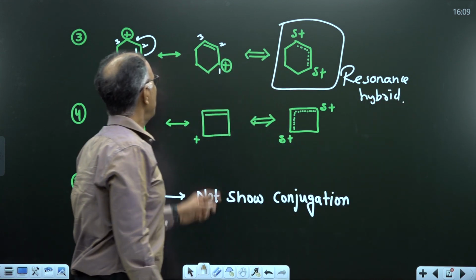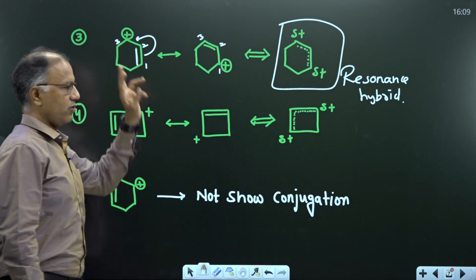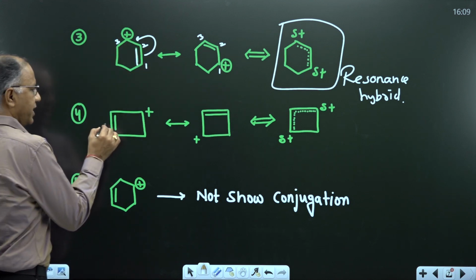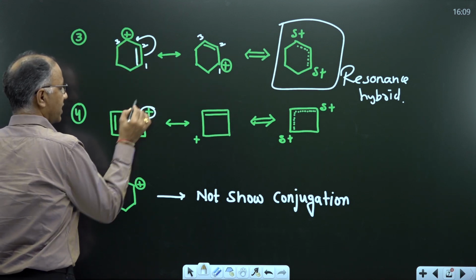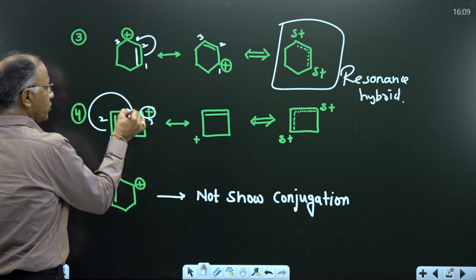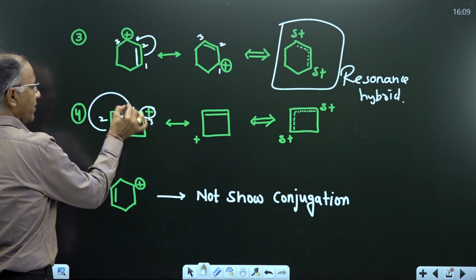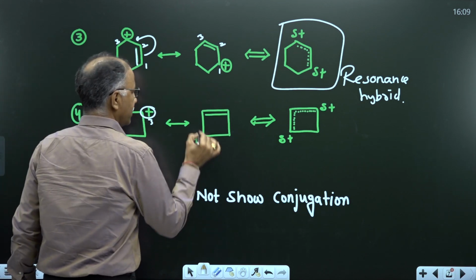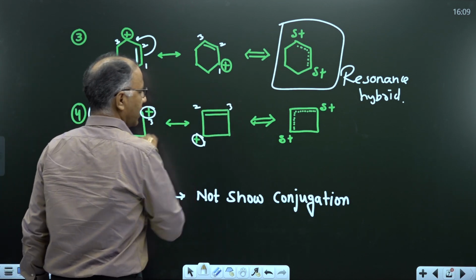What is the meaning of that arrow? Movement of pi electron, 2 electrons. Similarly, is there a resonance? Yes, double bond conjugation with positive charge. Now this means we can move pi bond from 1, 2 to 2, 3. You have to simply move pi bond from 1, 2 to 2, 3. This means the positive charge will be on first carbon.